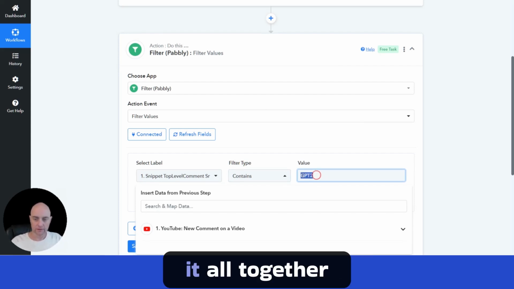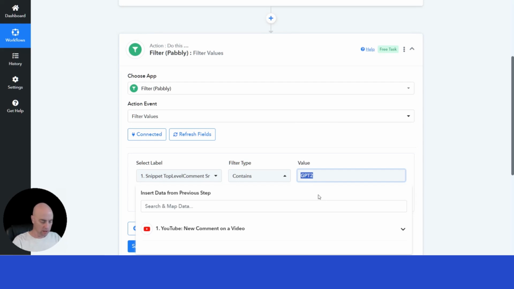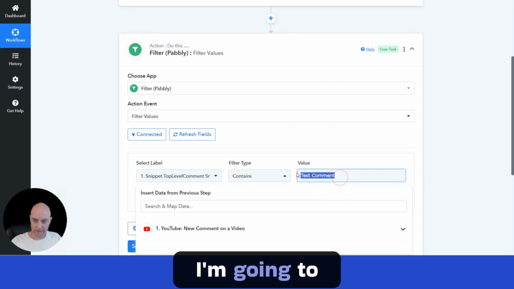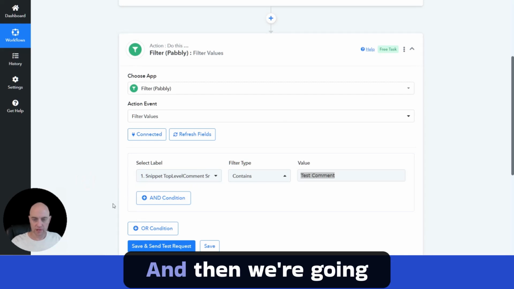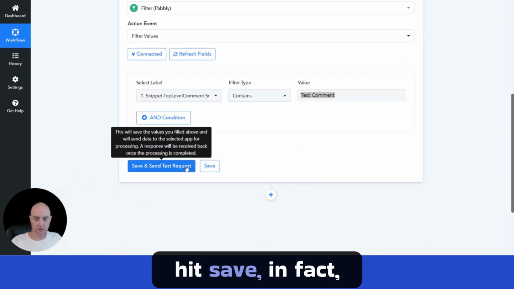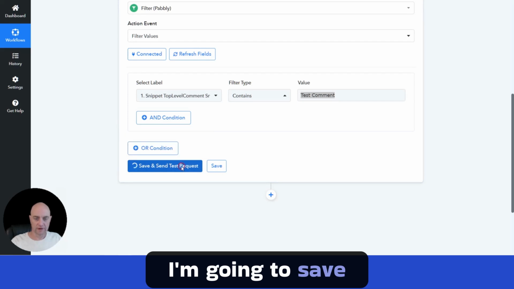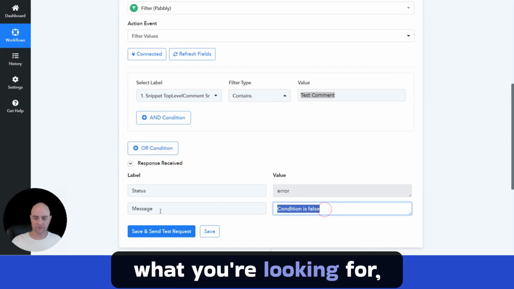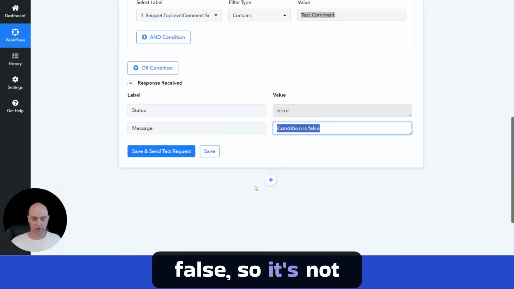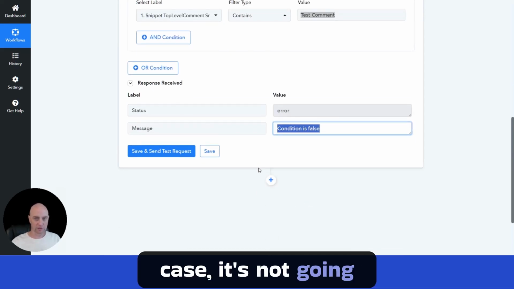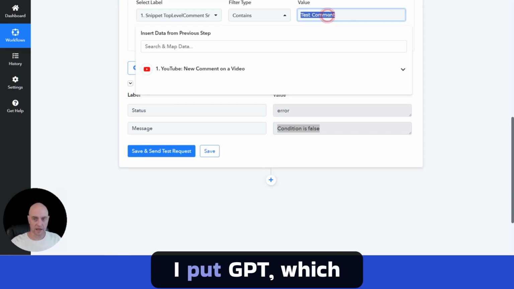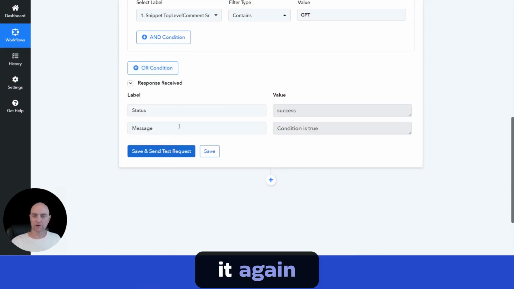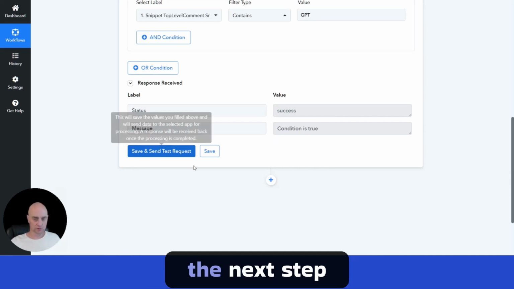Or actually, let's change it altogether. Let's go test comment. Okay. In fact, we'll do test comment. And then we're going to go ahead and hit save. In fact, I'm going to hit save and test request. Now, it's coming back as an error. Condition is false. This is what you're looking for, actually. Condition is false. So in this case, it's not going to go to the next step. But if I put GPT, which was the actual condition, and I click save and I run it again, condition is true. Then it would go to the next step.